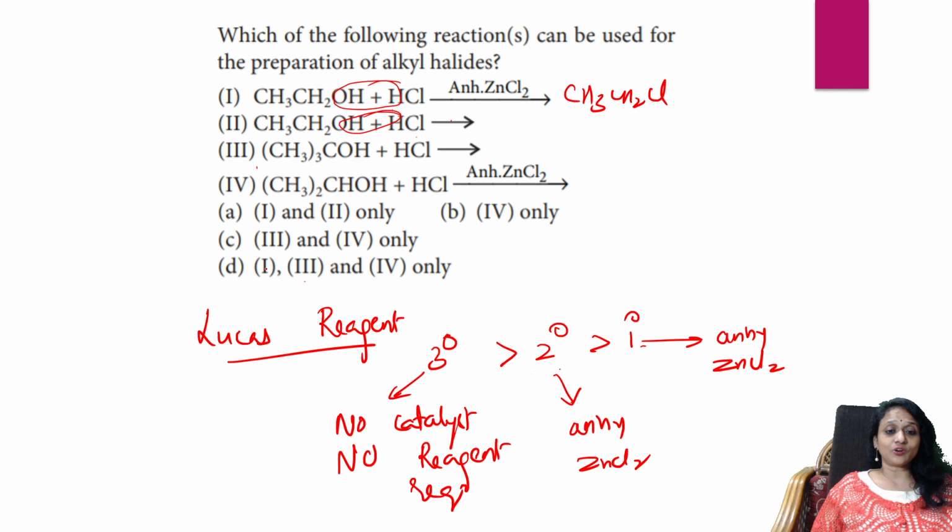Let us see option D. In the first case, anhydrous ZnCl2 is there, yes, I can take that. Third option, tertiary is there, I can go with that. Fourth option, anhydrous ZnCl2 is there for secondary. Both require it, so the perfect option is 1, 3 and 4, because according to this order, I require it.